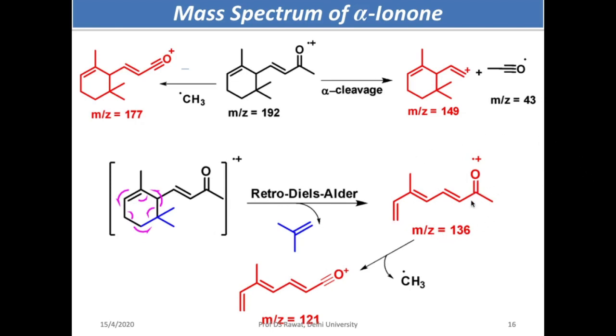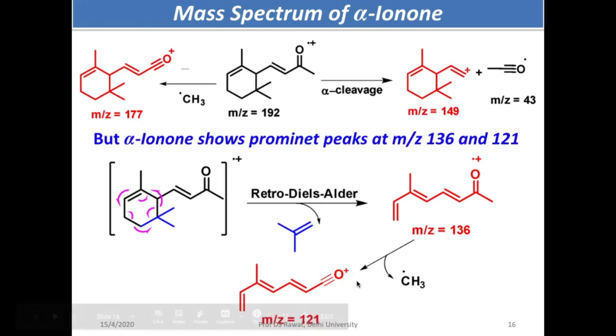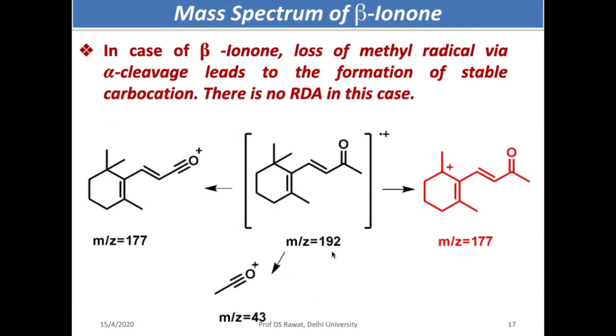So this is 136. From here, because it is a radical cation, the methyl gets eliminated as a radical and you get the oxonium ion. So this is a very stable fragment. So you get peaks at 136 and 121. This is how you can explain it.